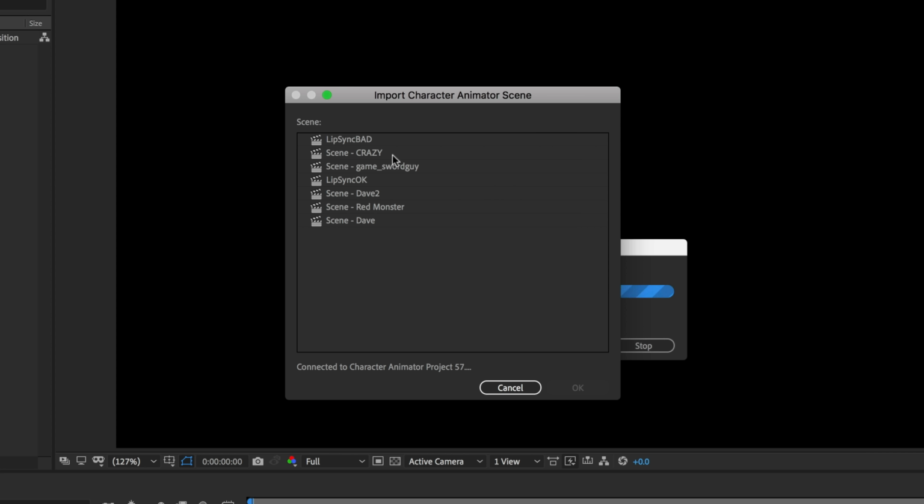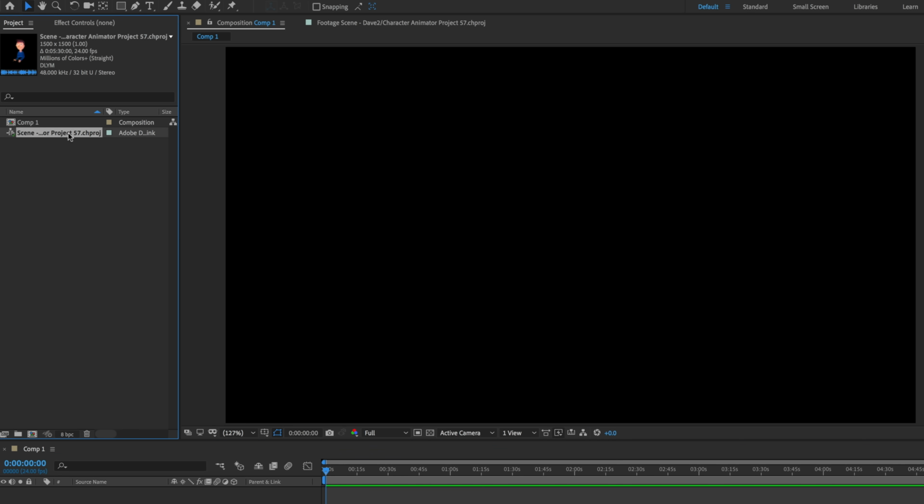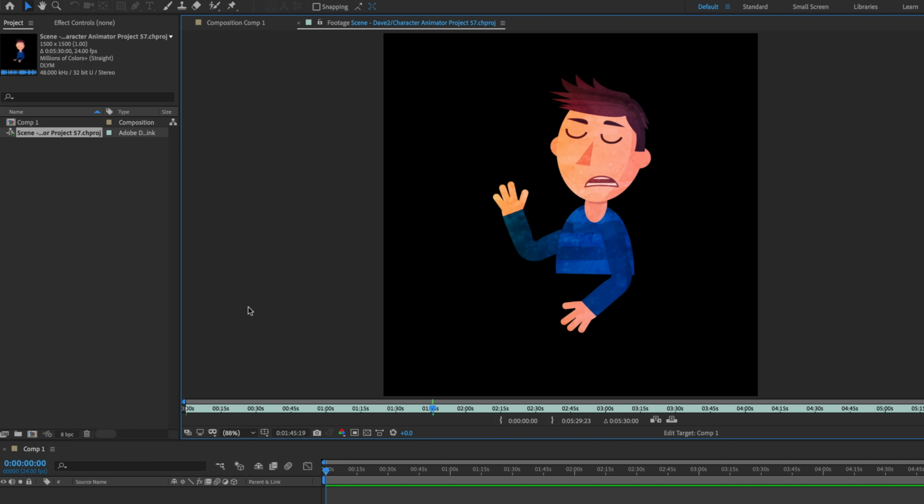Now I have a few different things that I recorded here. There's a few scenes where, like, there's a sword guy that I made in Character Animator as well. Red Monster shows up as a cameo, a few different things like that. Again, I can only make sense of my own file naming conventions. I know that Dave 2 was the correct one, so I'm going to select that scene and click OK. And what that does is bring in my Character Animator project as its own timeline, as its own asset.